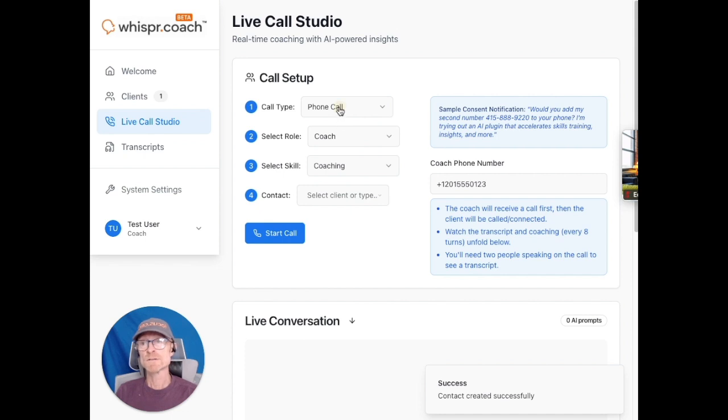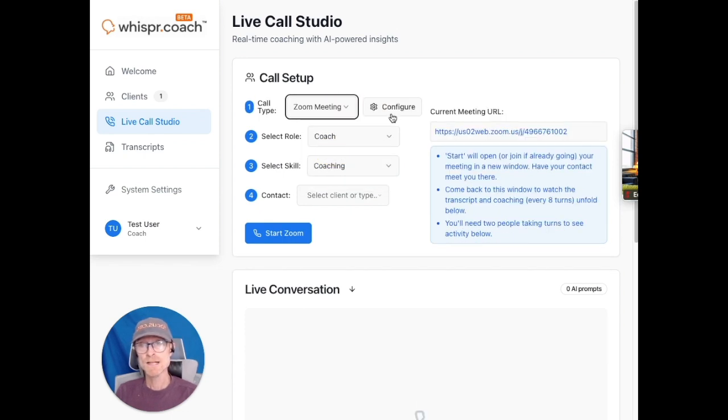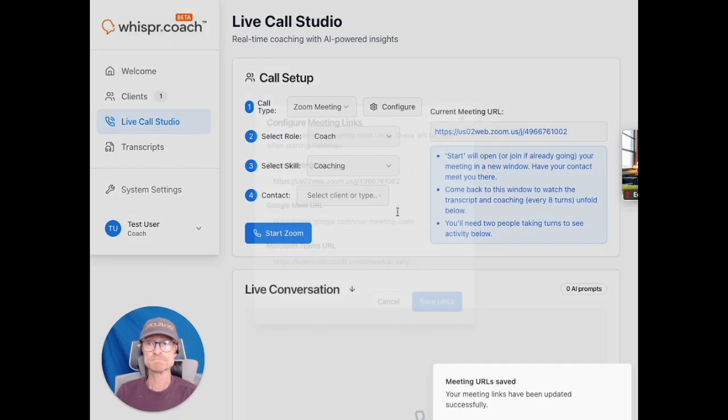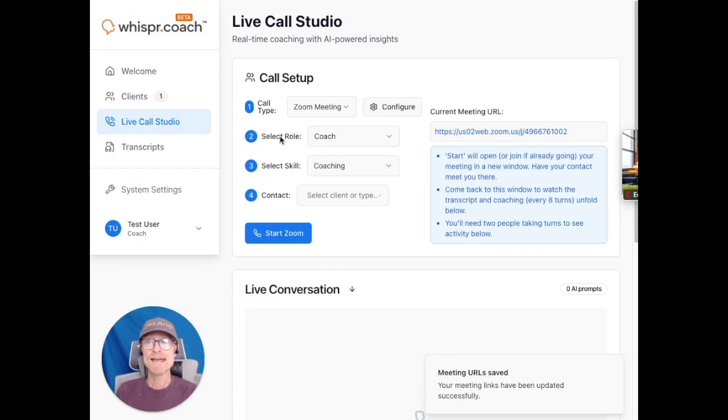I'm going to start with a Zoom call, Zoom meeting, and I'd hit configure. I've already got my Zoom meeting URL in here. It'll save that for you. And you can often leave the role alone and leave the skill alone.